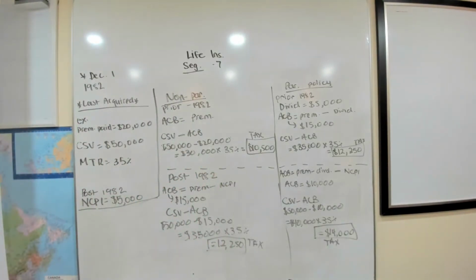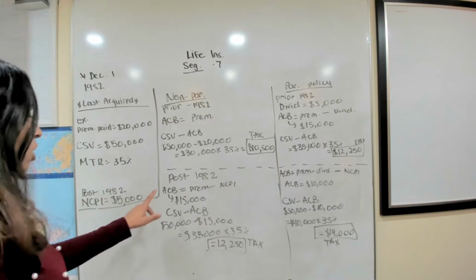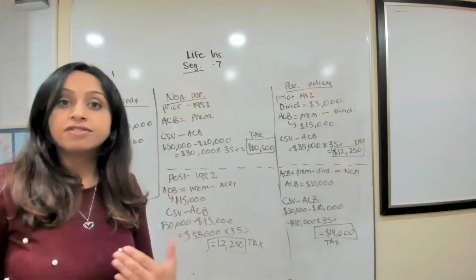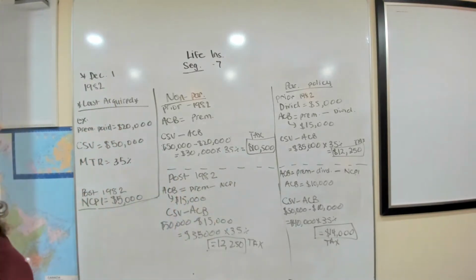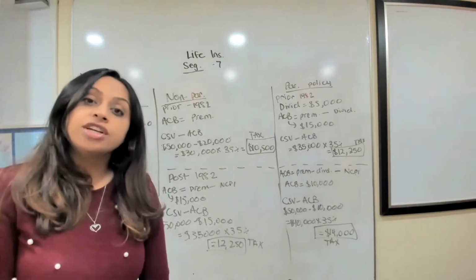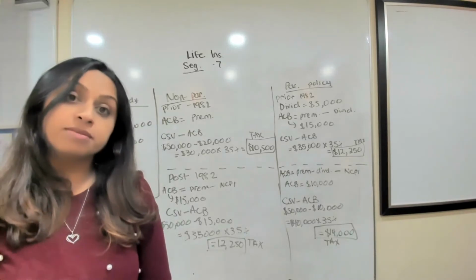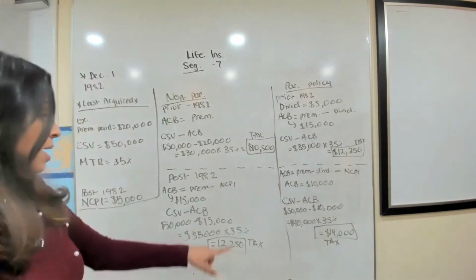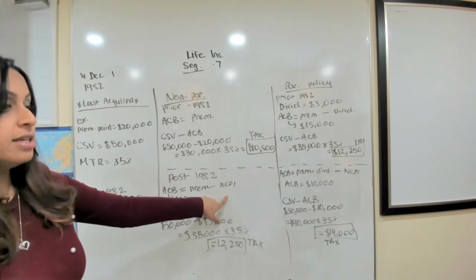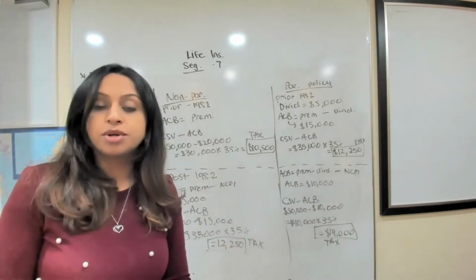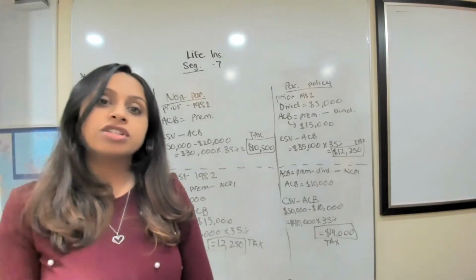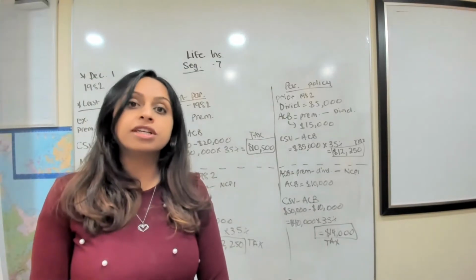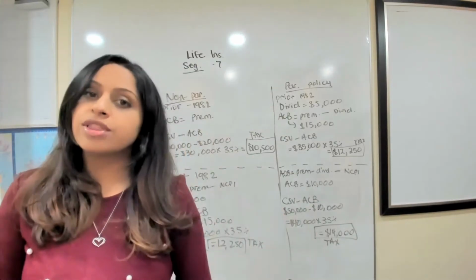Now, let's say after 1982, you have a non-participating policy. So now the ACB is changing a little bit. It's not just premiums paid, it's premiums minus the NCPI, right? So the net cost of pure insurance. And what that is, is just the insurance company saying that we took a risk to insure you for all these years.